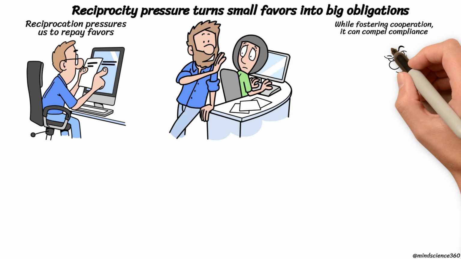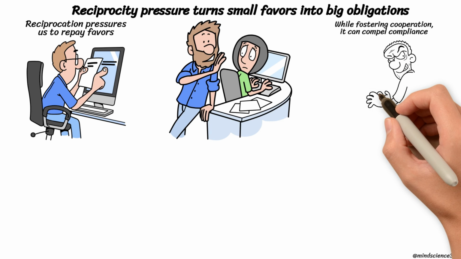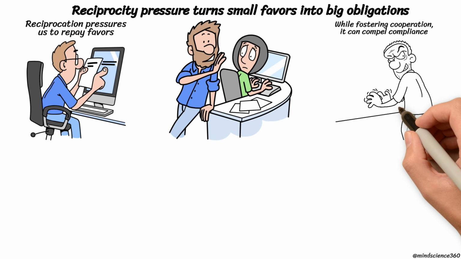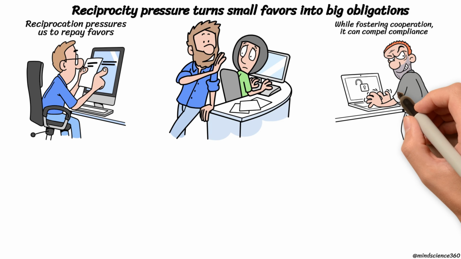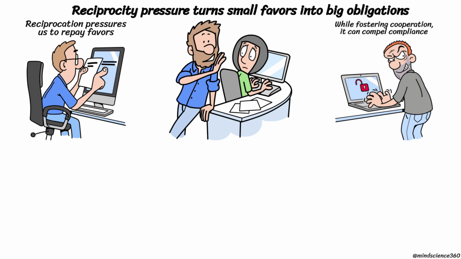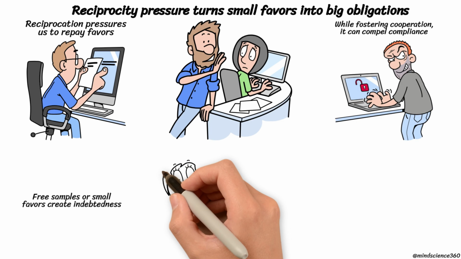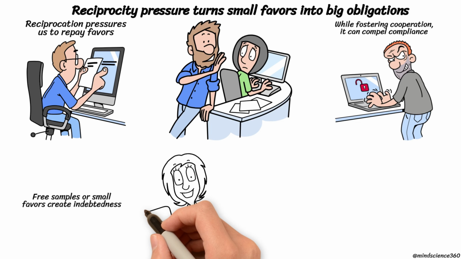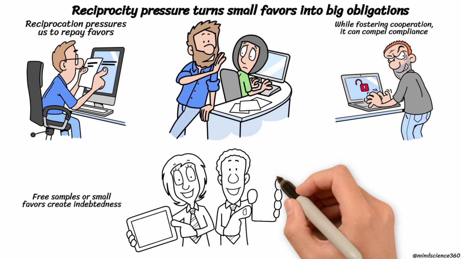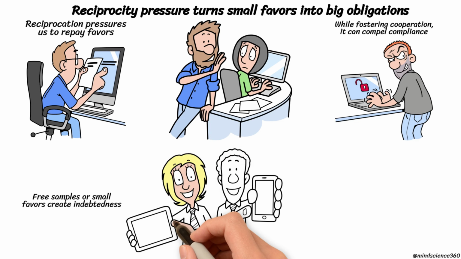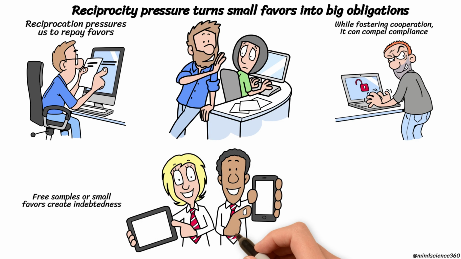While this effect can nurture cooperation, it can also be leveraged to elicit compliance at will. When the obligation to repay is triggered, focus shifts away from whether the request is sensible or necessary. Free samples, unsolicited help, or small concessions can quickly instill a sense of indebtedness. Once that sense of debt develops, declining a subsequent request can seem like a violation of a fundamental social obligation.